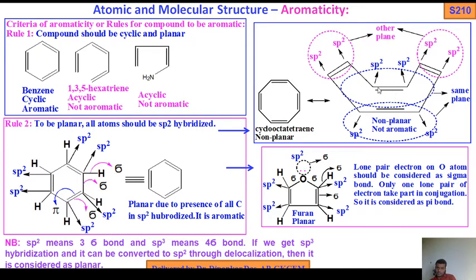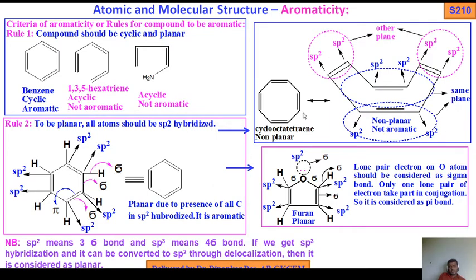Similarly, these other pi electrons also exist in another plane. So these 2 pi electrons exist in the same plane and these two in the other plane. Due to the non-planarity, it is not aromatic. Non-planarity arises because there are 2 planes: these 2 pi electrons are in one plane and these 2 pi electrons are in a different plane. So that's why this is non-planar.